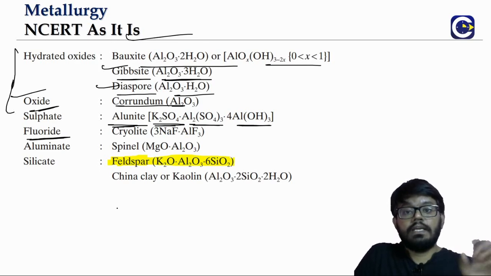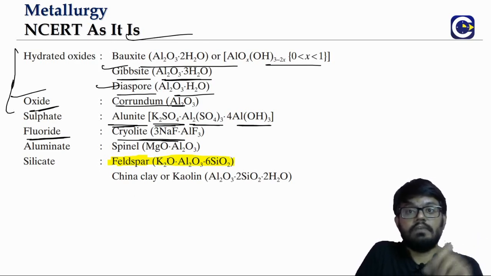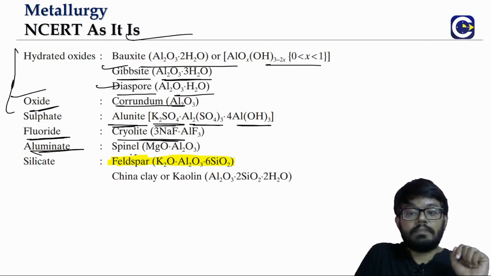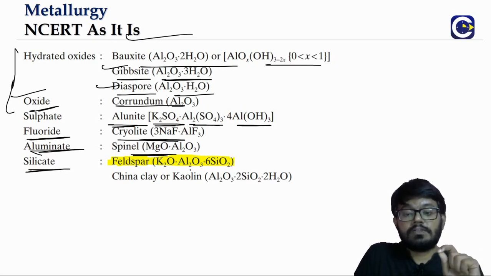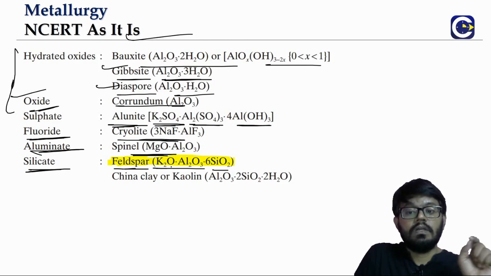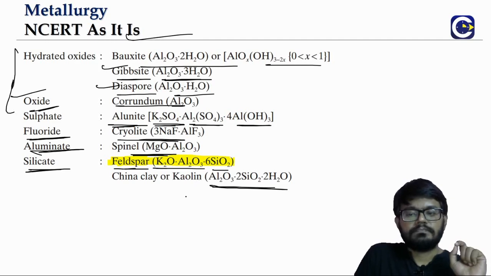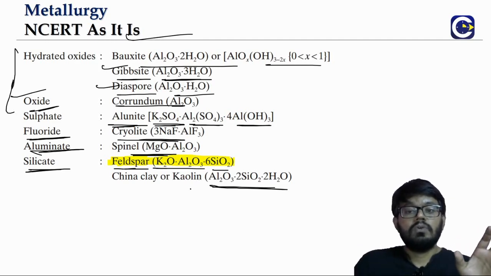In case of the fluoride type of ore, we have cryolite. Already we have seen this, Na3AlF6. Then in the aluminate type, we have spinel. What is it? MgO.Al2O3. Then in the silicates type, we have feldspar. I think we have mentioned it in our first video. What is it? Potassium aluminum silicate, K2O.Al2O3.6SiO2. Then we have, of course, kaolinite. It is a type of clay. So this is how we look at some of the examples of the ores of aluminum.